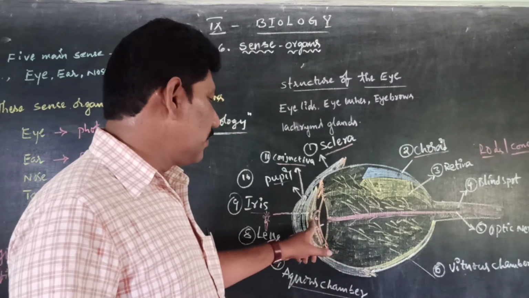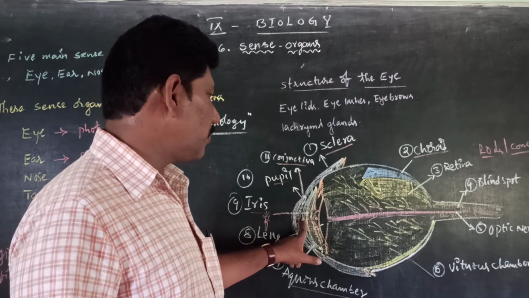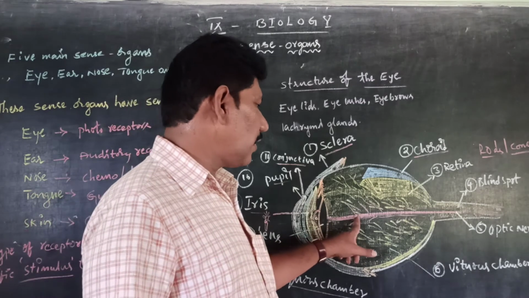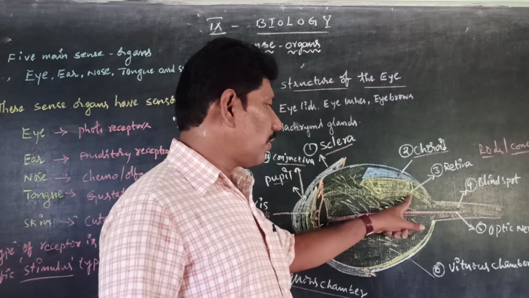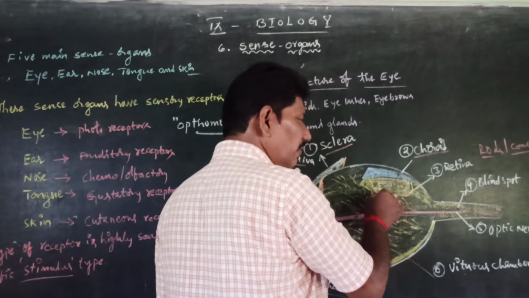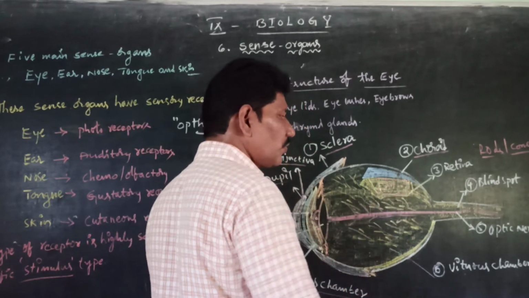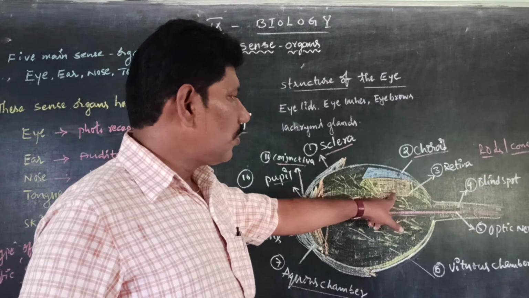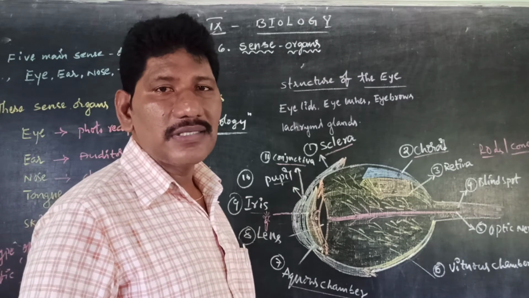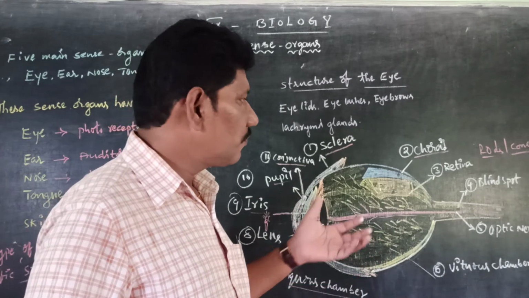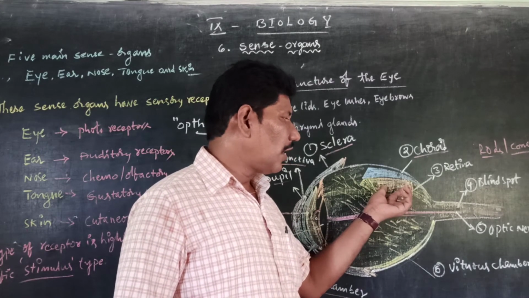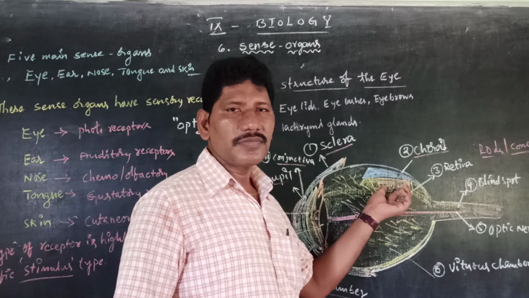Is that clear, children? First is the conjunctiva, aqueous chamber. Next is the iris, pupil, biconvex lens, optic nerve. And this is where the rods and cones are. In the retina, for example, see, this is the area which I have to mark. This area has a larger number of rods and cones, so it is very sensitive to vision. This part is called the fovea or macula, which means it gives good eyesight. When we see with the help of this portion, we have good eyesight. This is called the fovea or macula. Is that clear, children?